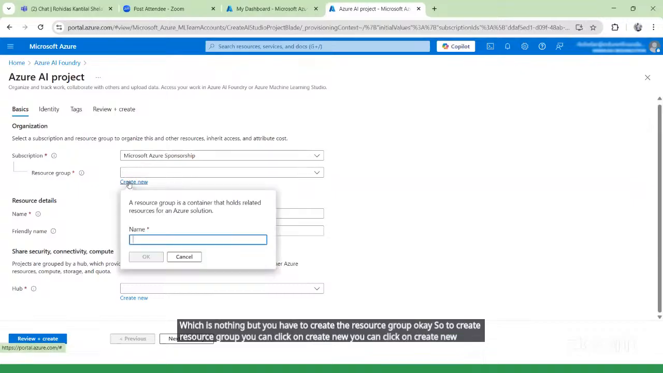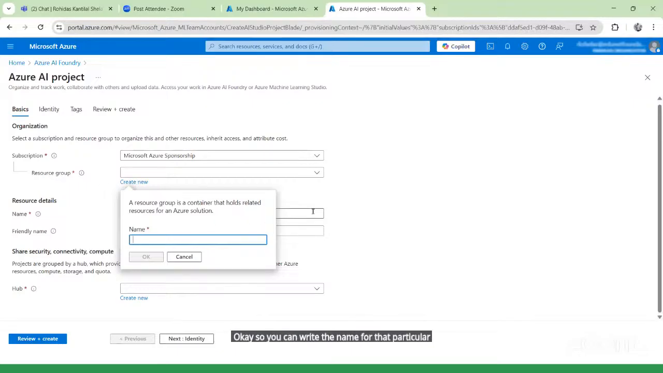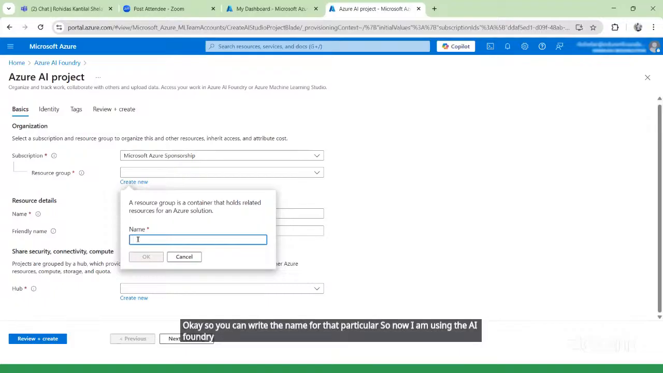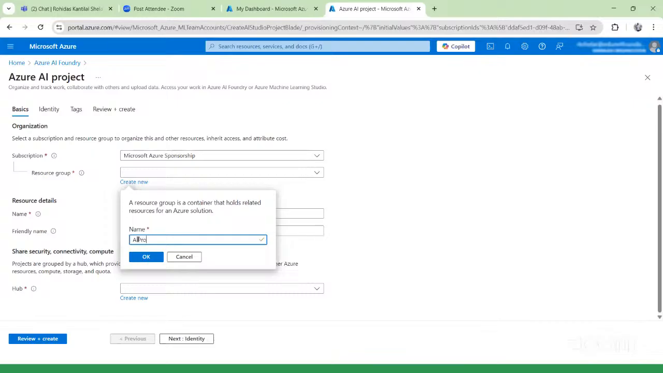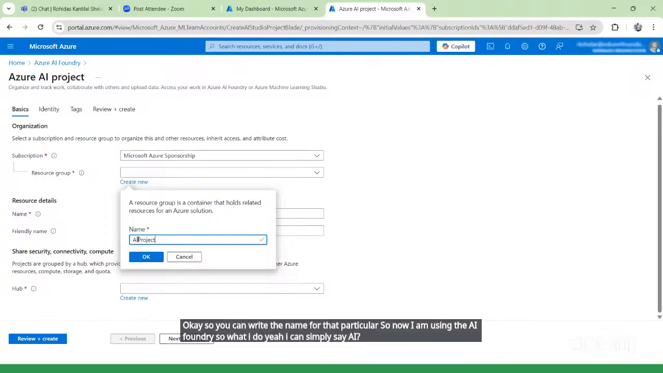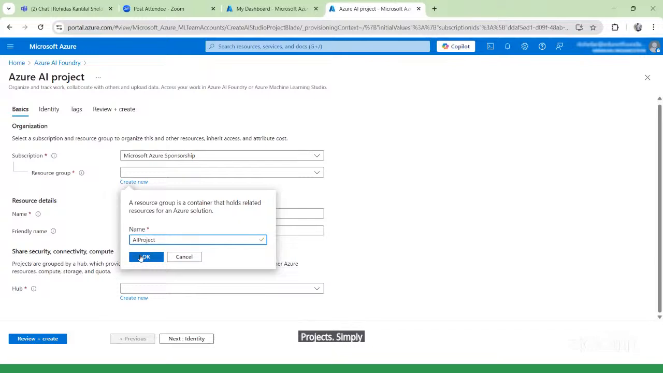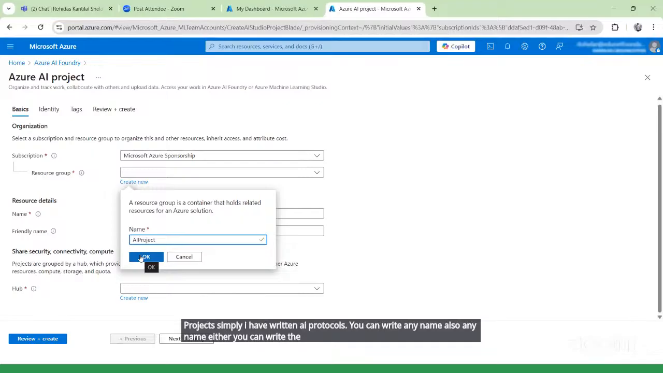Click on create new. After that, you can write whatever name you want for that particular resource group. So now I am using the AI Foundry, so I can simply say AI projects. Simply I have written AI projects. You can write any name also. Either you can write computer vision projects, or object detection project, or image classification, information extraction, anything you can write.